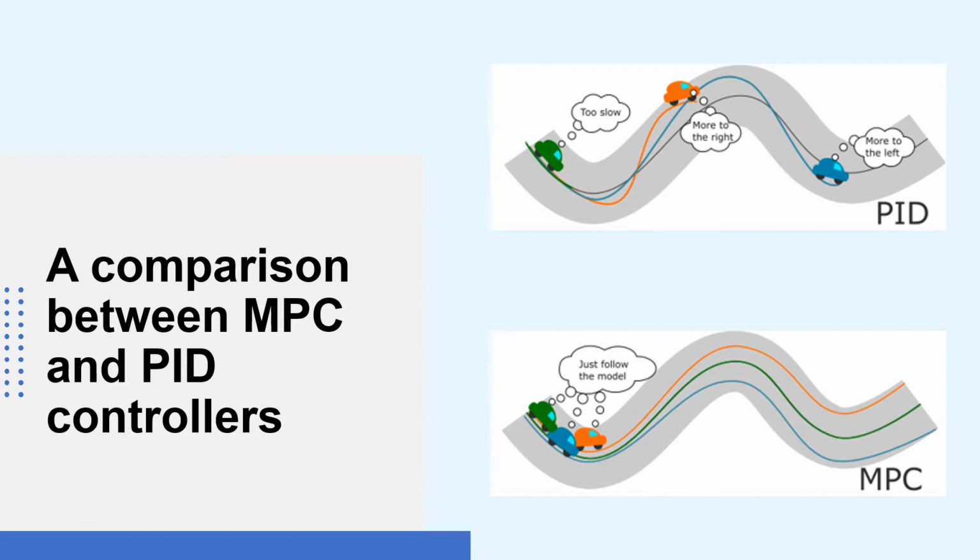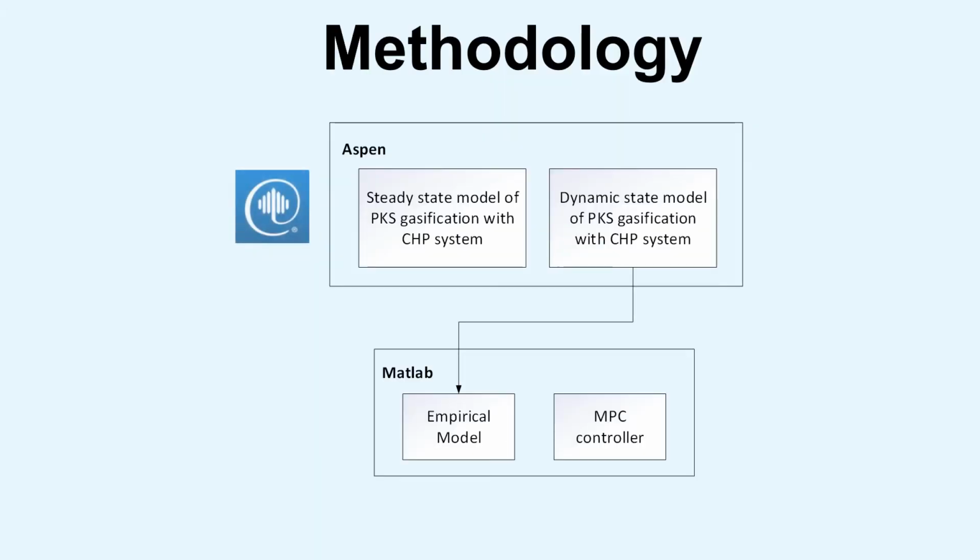Moving to the next part, methodology. The flow of the simulation starts by developing a steady-state model of palm kernel shell gasification with combined heat and power system in Aspen. Then, a dynamic state model is built from the steady-state model. From these sets of data, we generate an empirical model in MATLAB. From this, we design an MPC controller using the MATLAB toolbox.